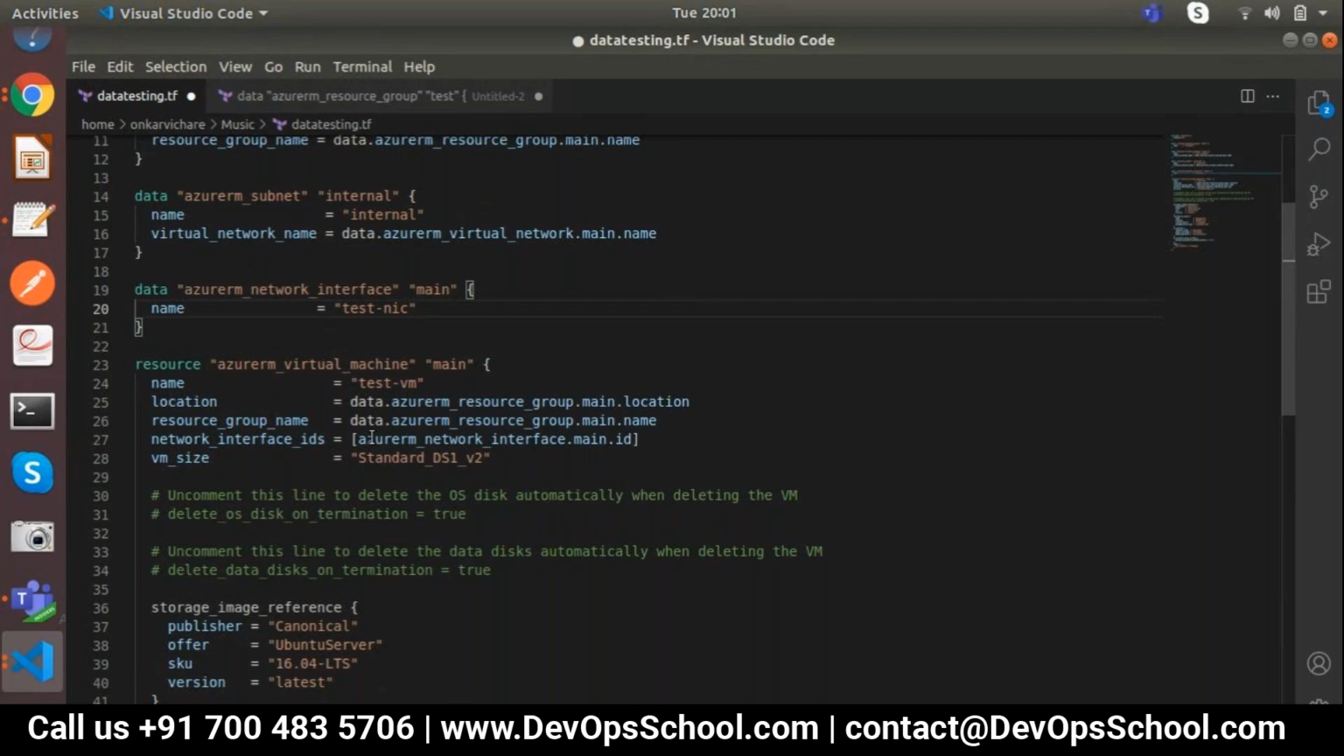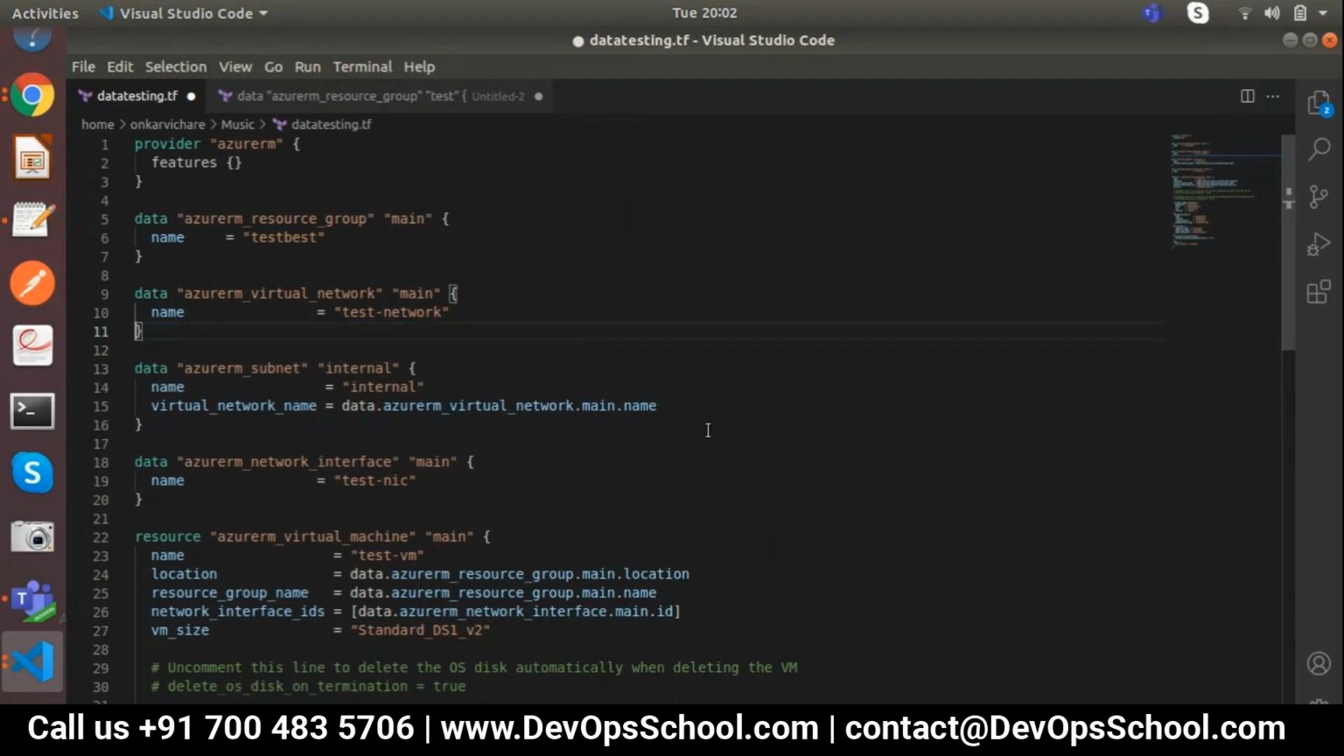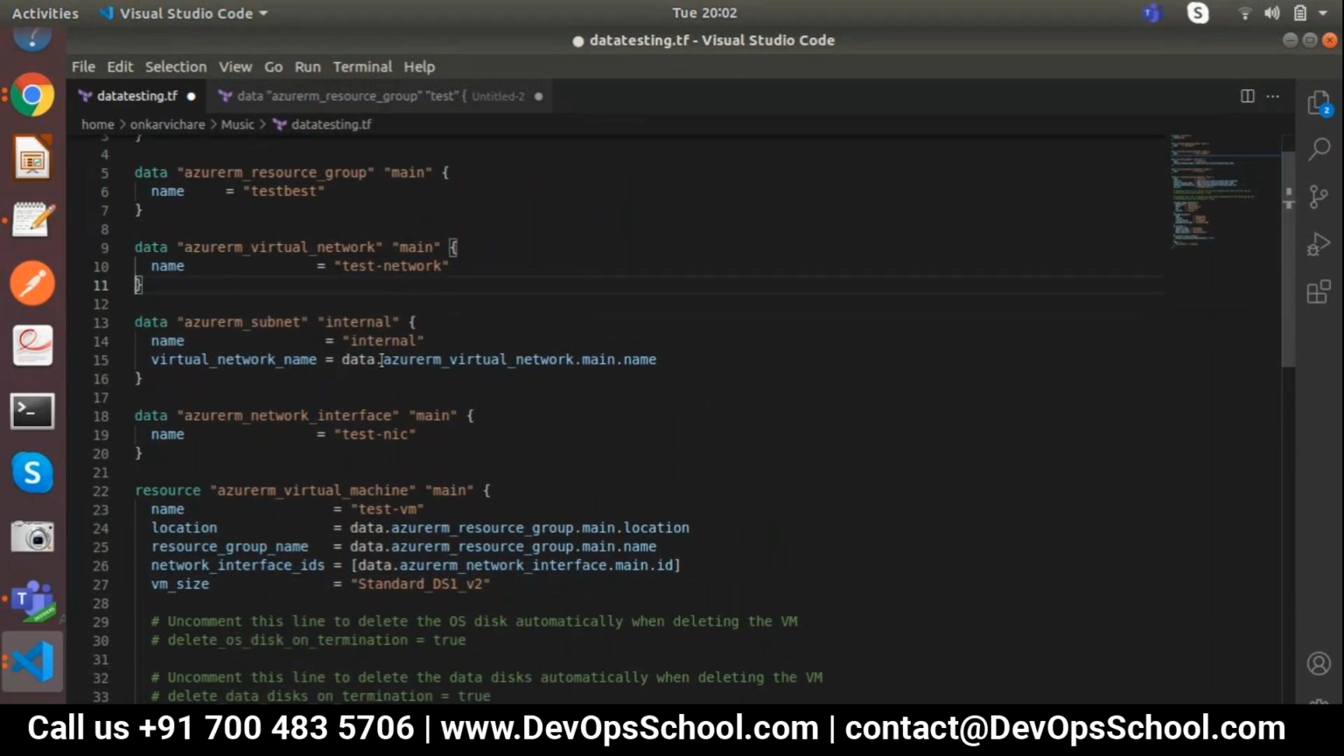Now network interface, Network ID, data. Perfect. Makes sense. Any doubt up to this? No. Awesome. Now you can remove this as well. This is also not needed. This resource group is not required. VNet is required because subnet is an entity of VNet, and we called it. That's why it's required.